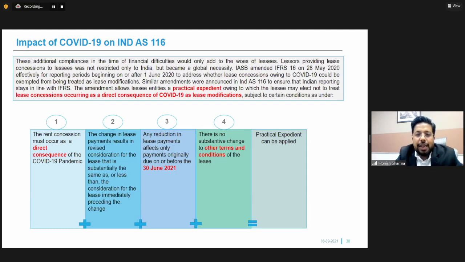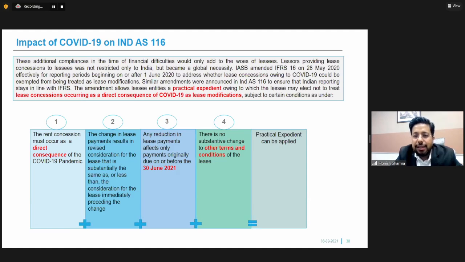The third condition is that any reduction in lease payments affects only payments originally due on or before 30th June 21. So this cutoff date is very important. All lease payment exemptions or reductions in lease payments which were effected before 30th June 21 are only covered under this exemption.